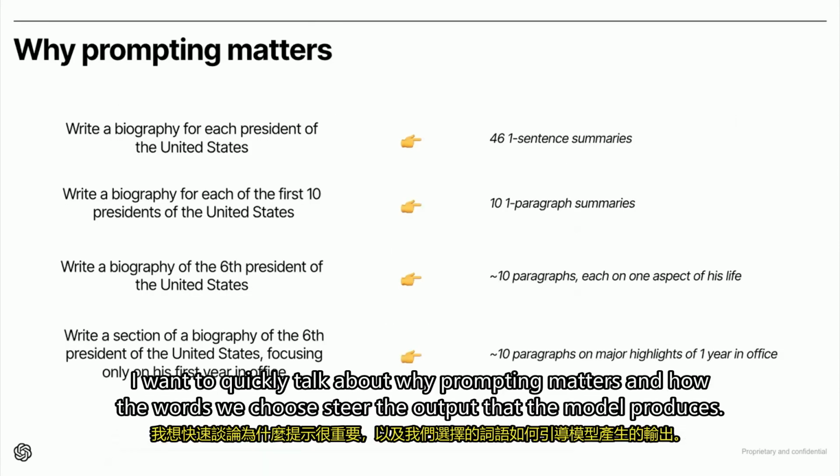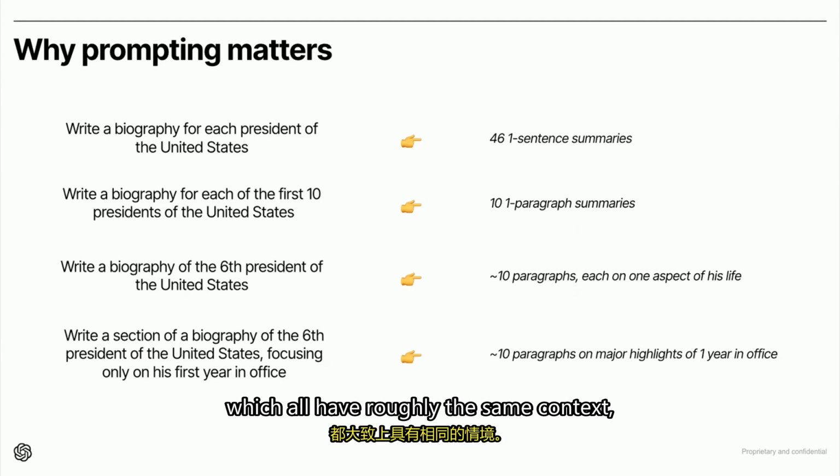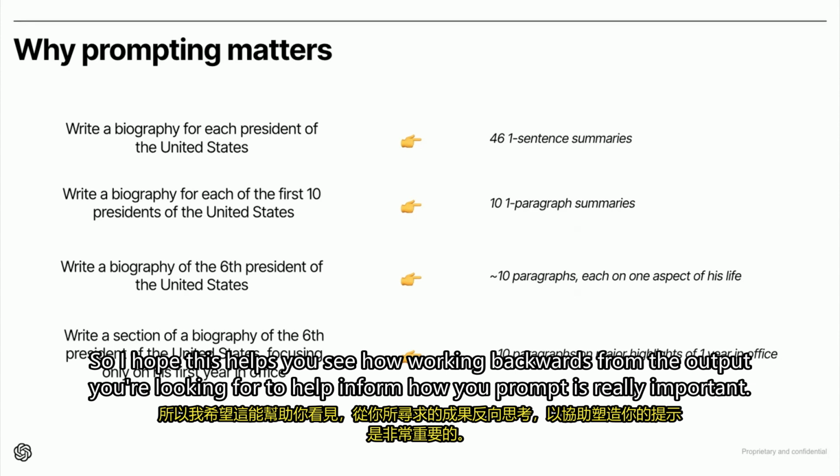I want to quickly talk about why prompting matters and how the words we choose steer the output that the model produces. You see here 4 relatively similar prompts, which all have roughly the same context, but the desired output for each of them is different. So I hope this helps you see how working backwards from the output you're looking for to help inform how you prompt is really important.